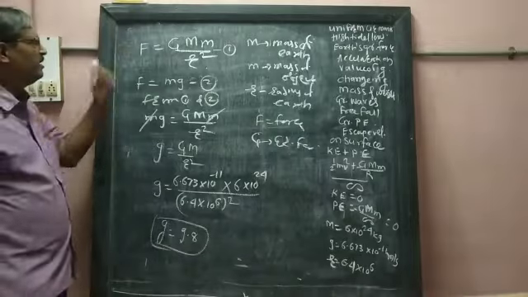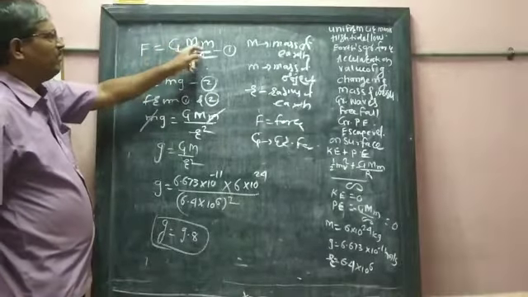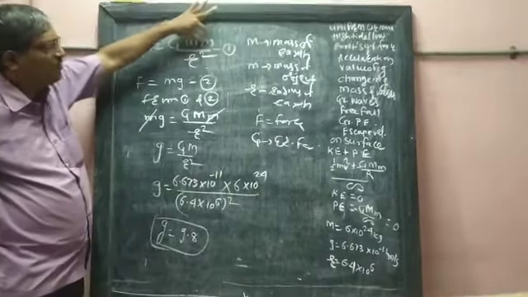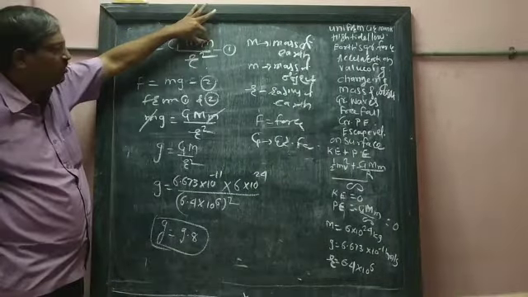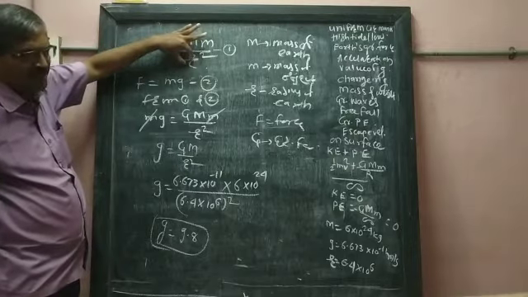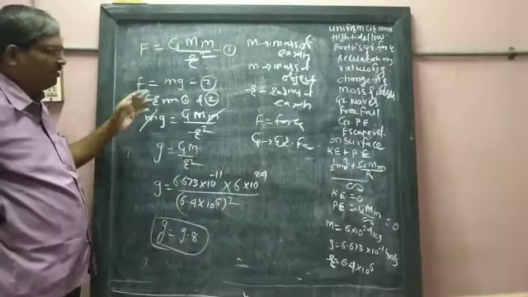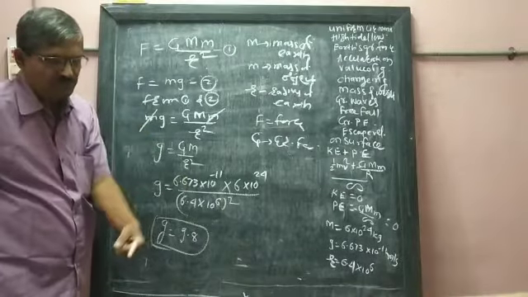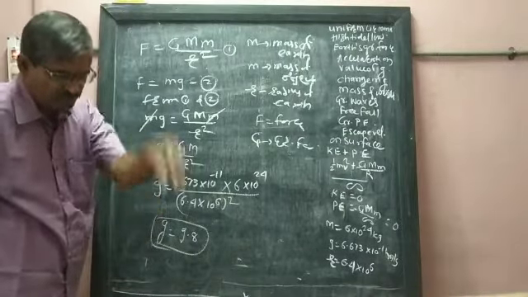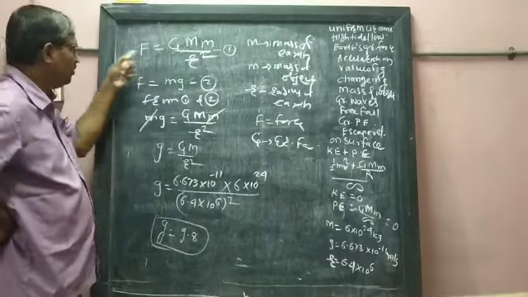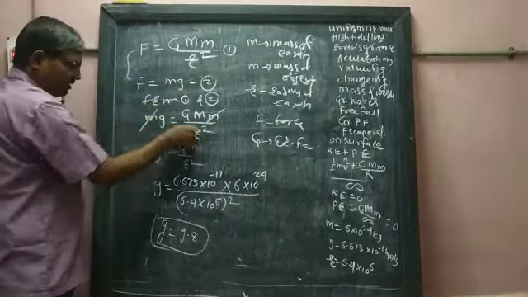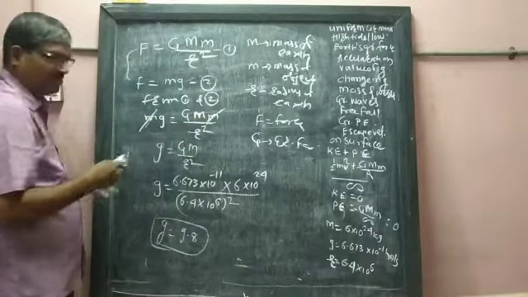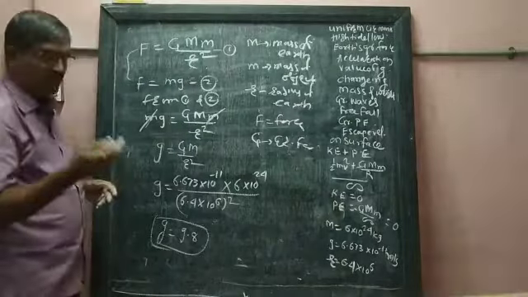One more time, check. F is equal to G capital M into small m upon r square. Capital M stands for the mass of the earth, small m stands for the mass of the object, r stands for the radius of the earth. F means force is calculated. Force means the product of the mass of the object into the acceleration acting on it. Thus, from 1 and 2, the left hand sides are equal, therefore the right hand sides are equal to each other. This small m is cancelled. We can calculate the value of g.